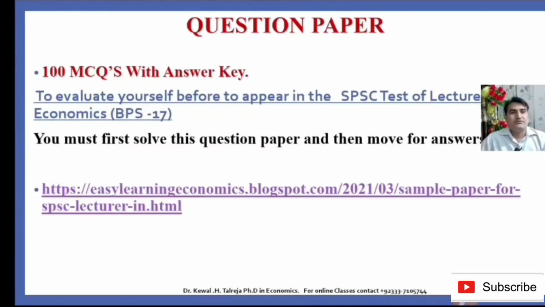So this will show you where you stand with regard to your preparation, whether you are fit for the SPSC test of lectureship or still need to work harder to clear your concepts. So this will be helpful to evaluate yourself.